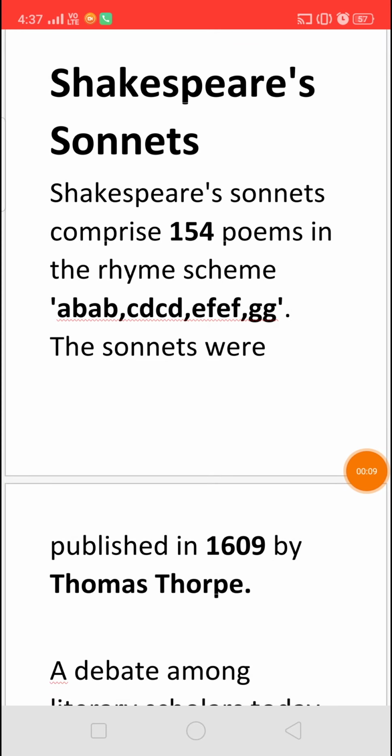Shakespeare has written a total of 154 sonnets, and all the sonnets are written in the rhyme scheme AB, AB, CD, CD, EF, EF, GG. Shakespeare did not publish his sonnets. It was Thomas Thorpe who published his sonnets in 1609.